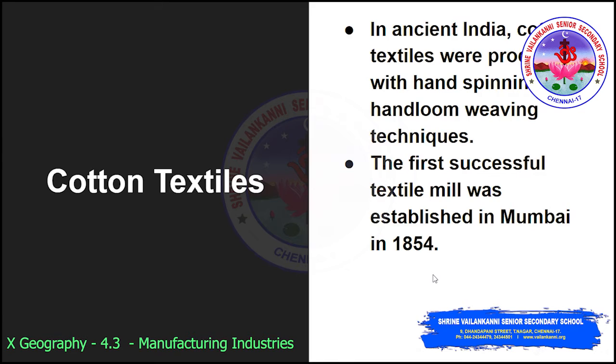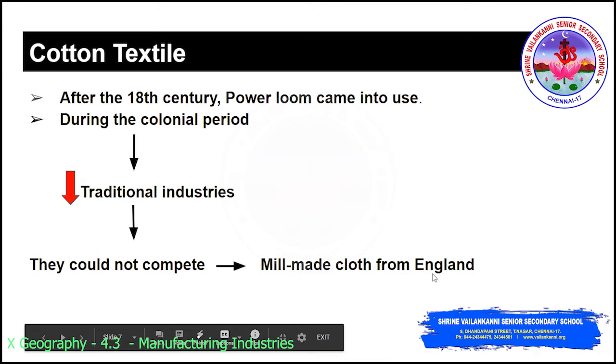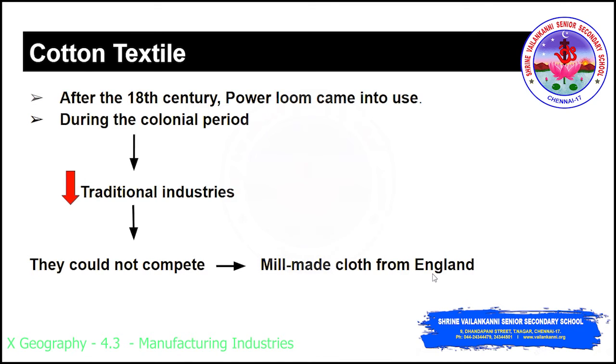In ancient India, cotton textiles were produced with hand spinning and handloom weaving techniques. All these are our traditional techniques. After the 18th century, power looms came into use. So far we did the spinning and the handloom weaving techniques. Now we are using the power looms. During the colonial period, there was a setback in the traditional industry, because we could not compete with the mill-made cloth from England.